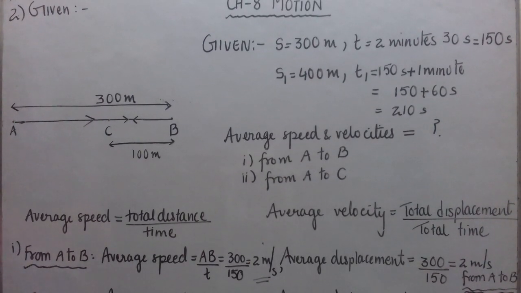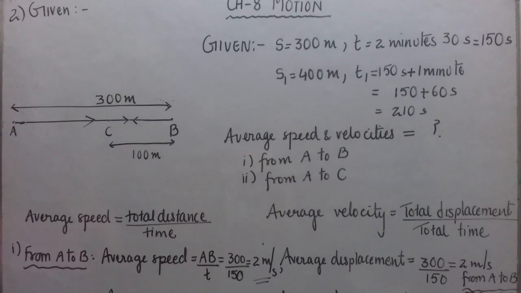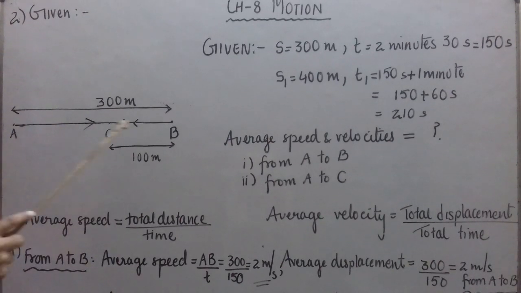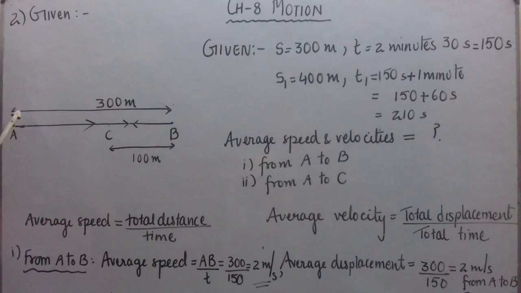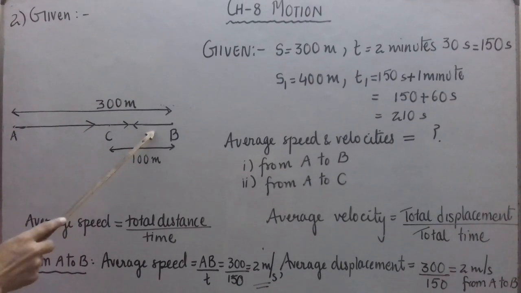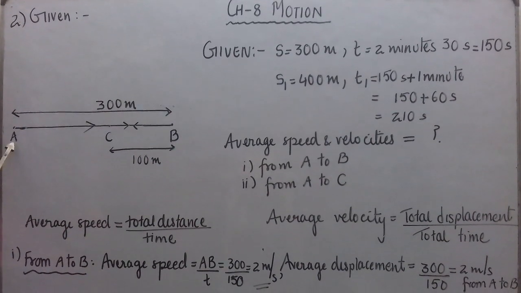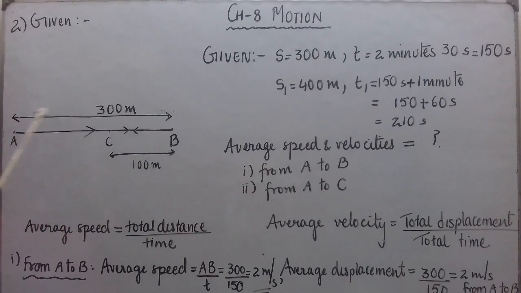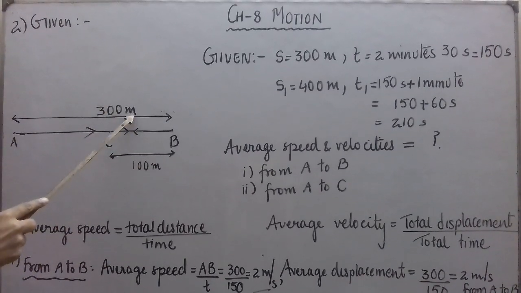Joseph jogs from one end A to the other end B of a straight 300-meter road in 2 minutes 30 seconds. It means we can draw a straight line. So, this is a straight road. He jogs from A, his initial position, and then reaches B, and the length of this road is 300 meters.